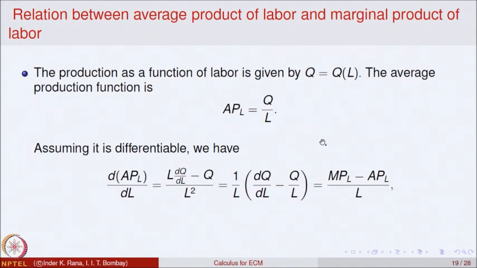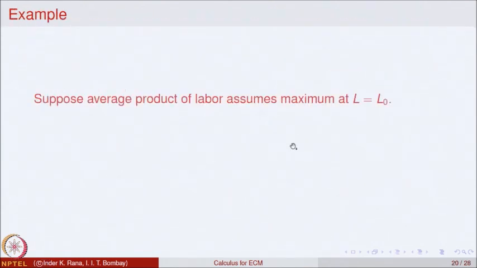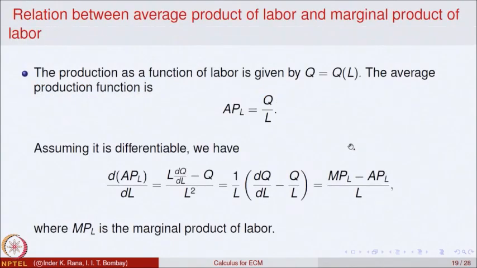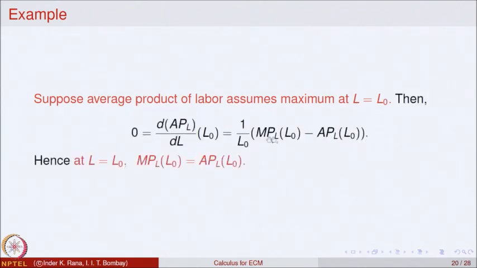Let us look at this a bit further, where MPL is the marginal product of labor, that is dQ by dL. Suppose the average product of labor assumes the maximum value at L naught. In that case, the derivative of APL with respect to L at the point L naught is equal to 0, because it is a maximum.